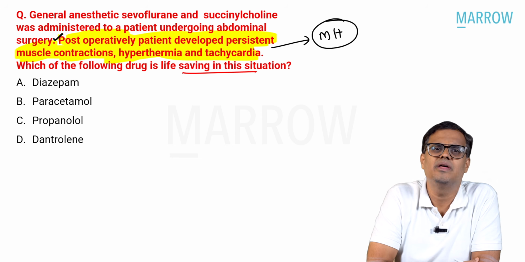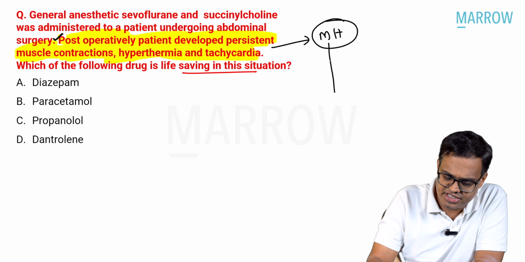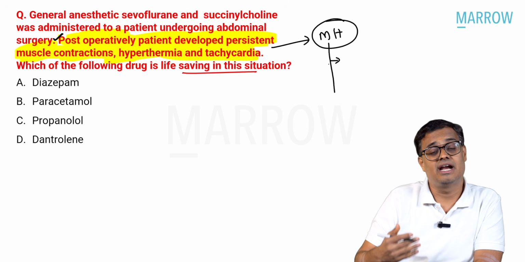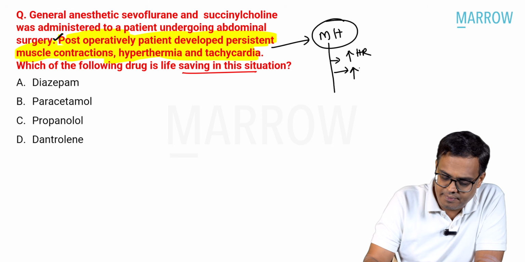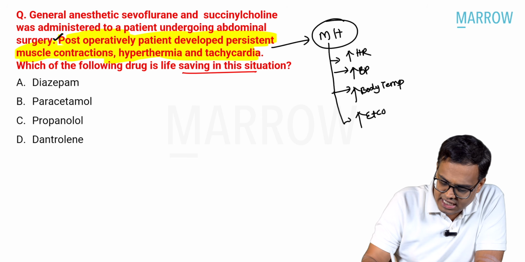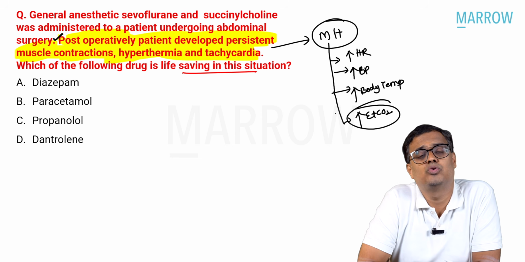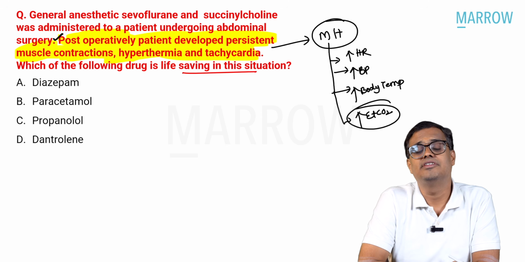Sir, how do you know it is malignant hyperthermia? The classical presentation of malignant hyperthermia is sudden unexplained tachycardia, increase in blood pressure, increase in body temperature, and increase in EtCO2 levels. So this is the classical description. EtCO2 is the most sensitive sign to say this is malignant hyperthermia.